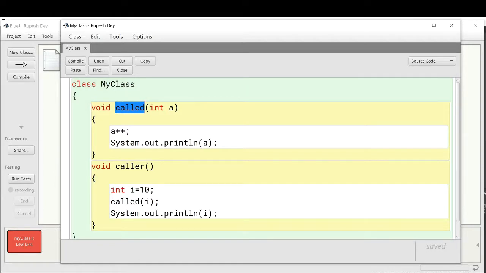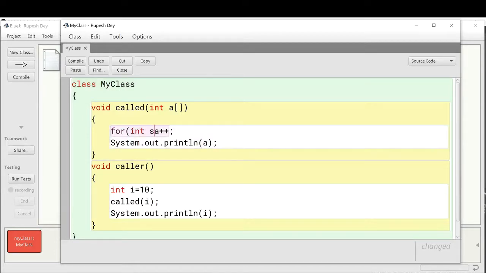Now we will see the call by reference method, where the parameter type will be non-primitive. So if I make here one non-primitive type parameter like int array a, then this function will be called using the call by reference method. Now let me make one for loop here to get the index number of all the elements of the a array.